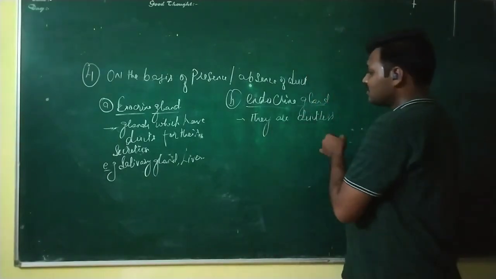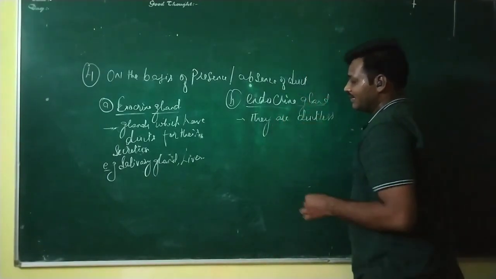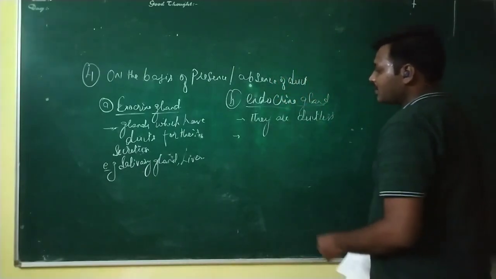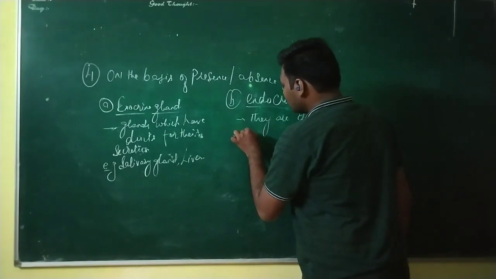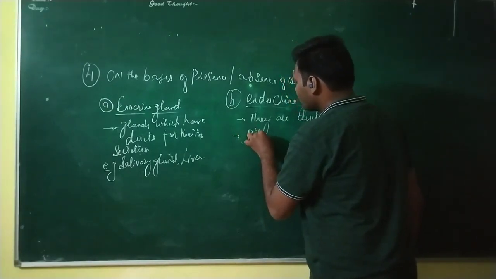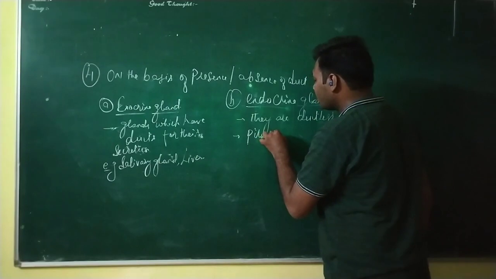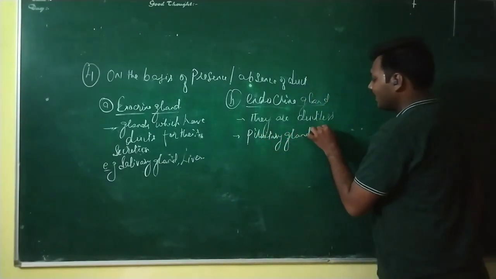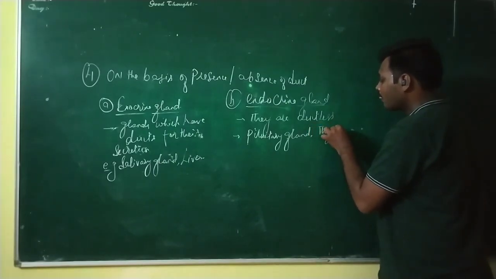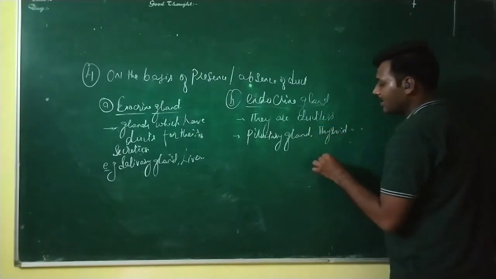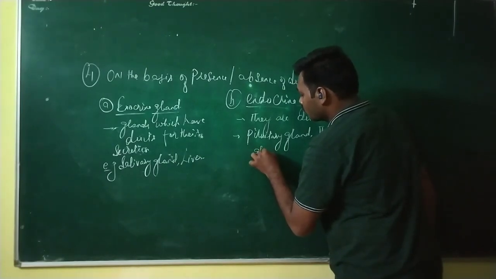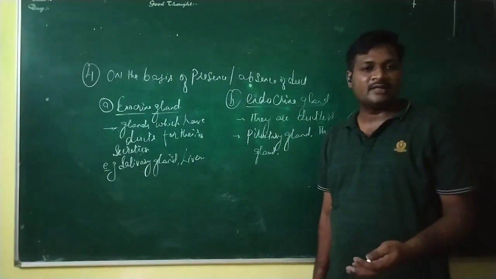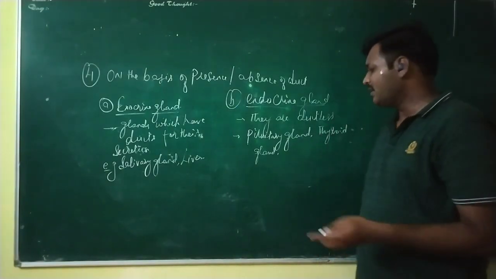Examples of endocrine glands can be the pituitary gland, then the thyroid gland, then the adrenal gland. Many more act as a part of the endocrine system.